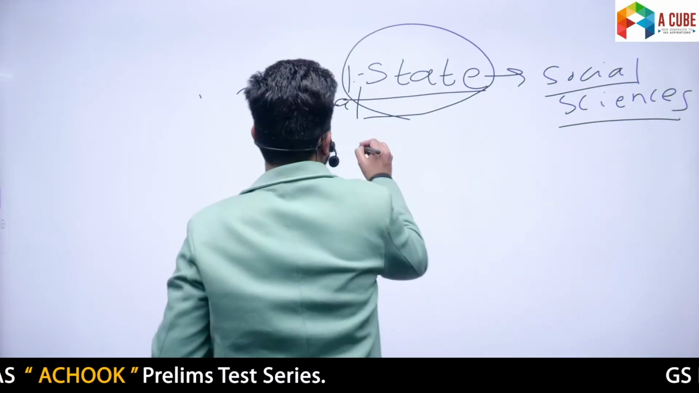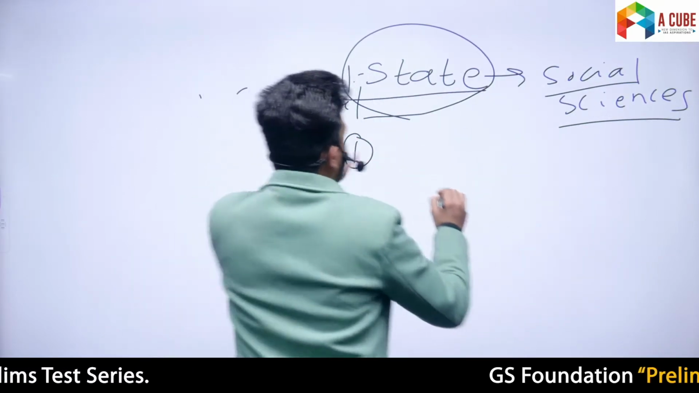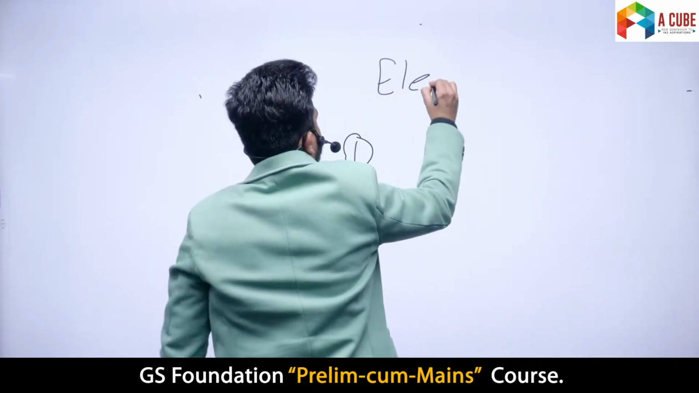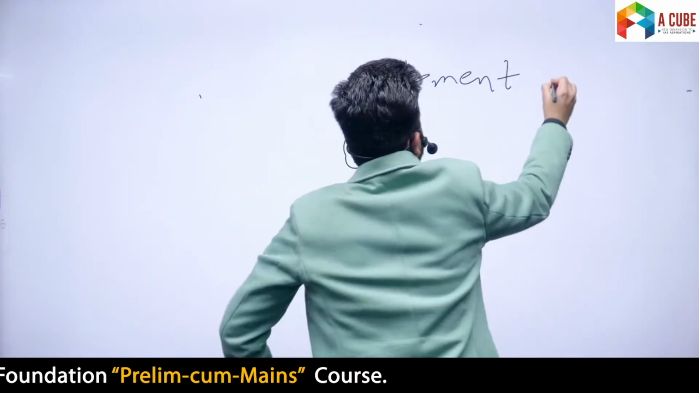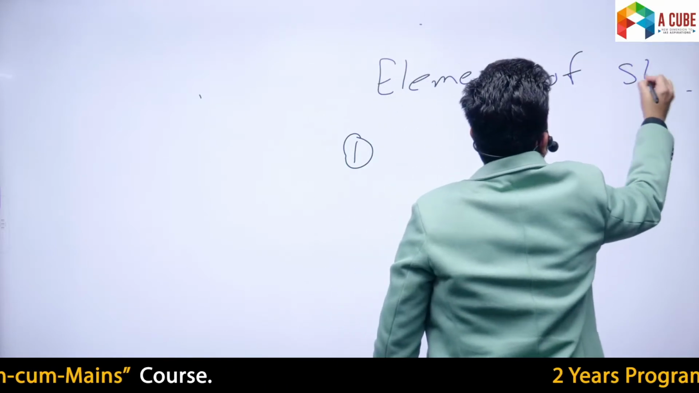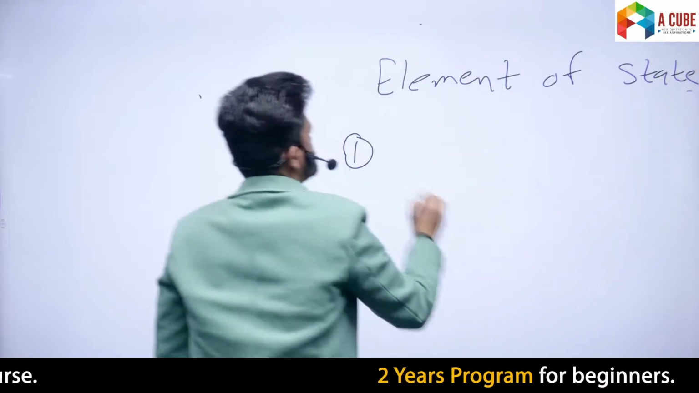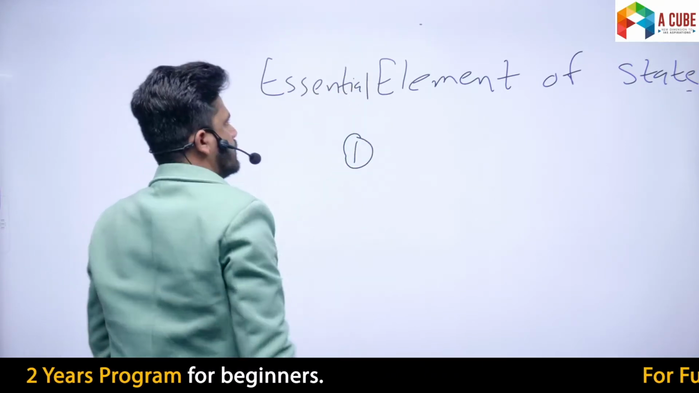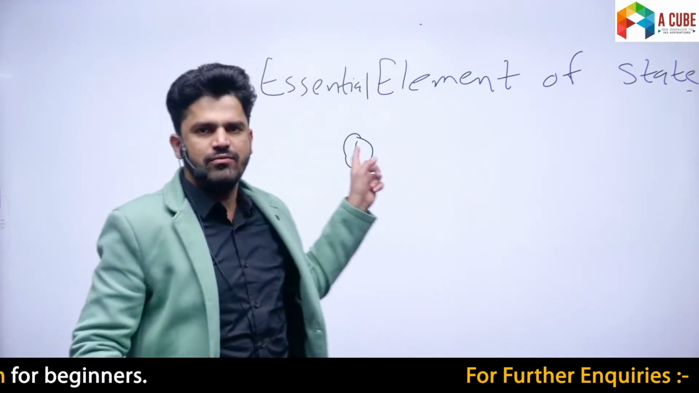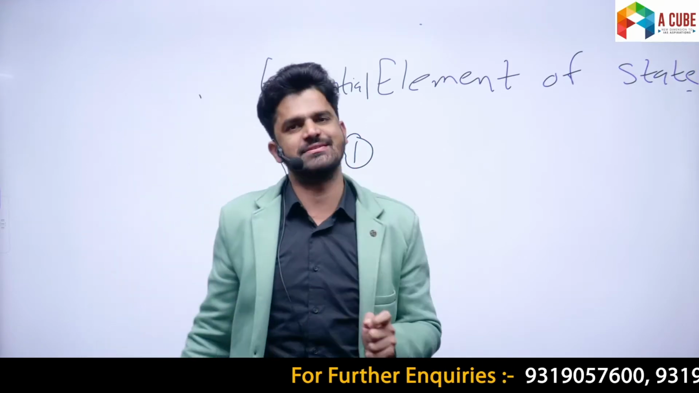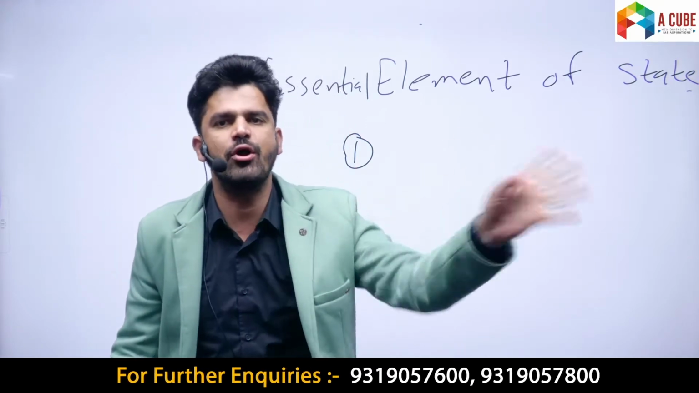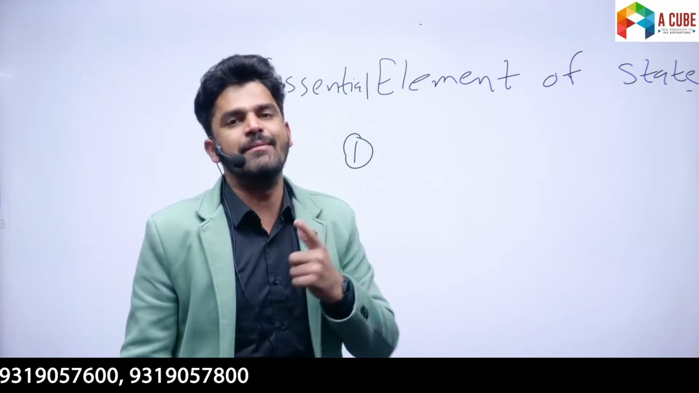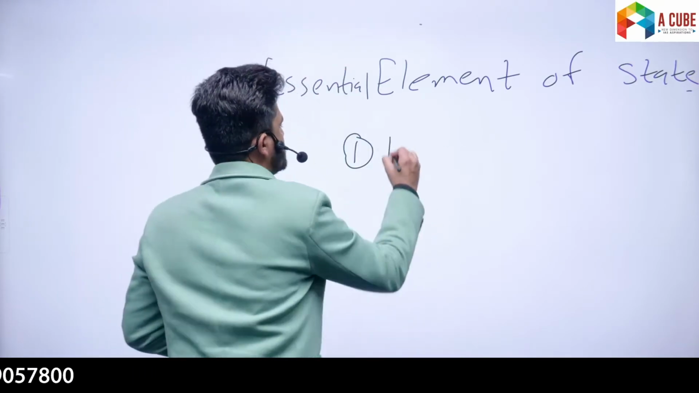Now, the first important element of state. What are we discussing? Elements of state. We have seen the definition, but what are the elements? What are the essential elements of the state? Without these four elements, state cannot exist. The political institution will not be called a state without the existence of these four elements. Now, what are they? First is population.